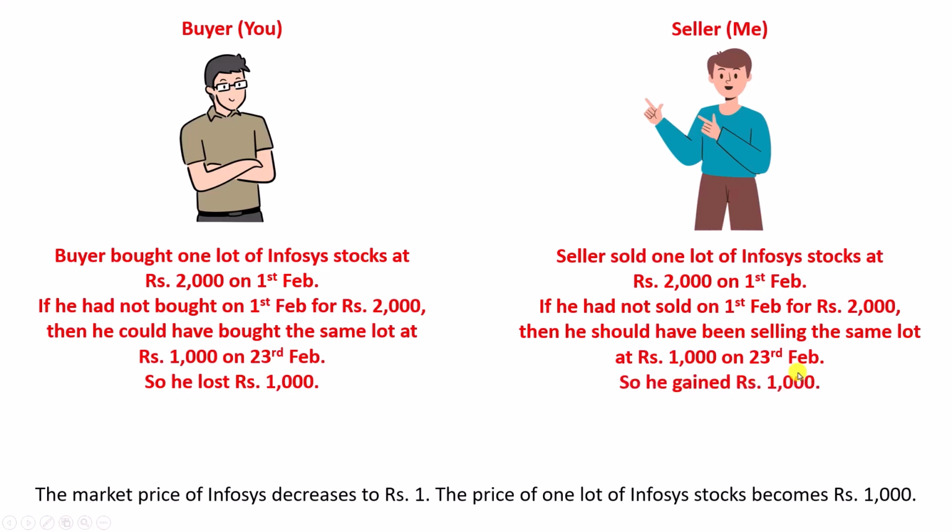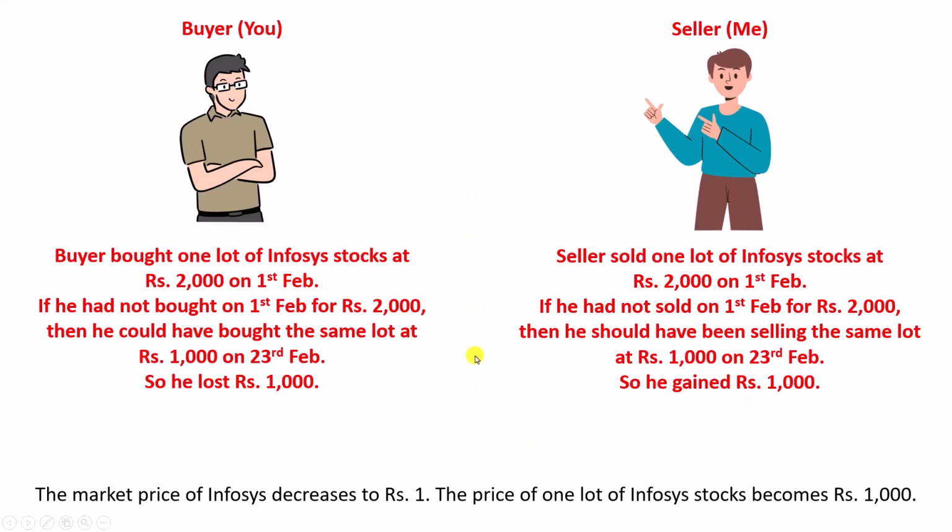So basically, I have gained 1000 rupees by selling the lot to you on February 1st. So this is how you lost 1000 and I gained 1000. So this is the second condition.